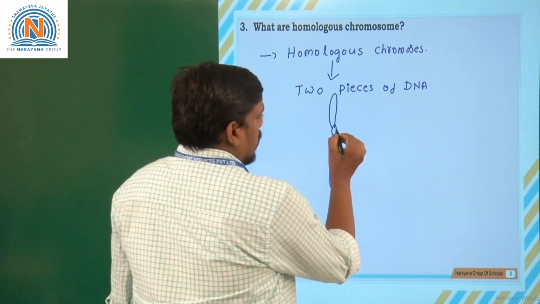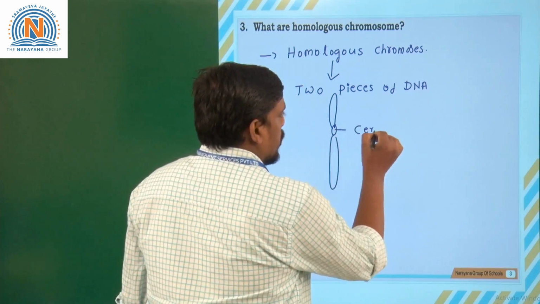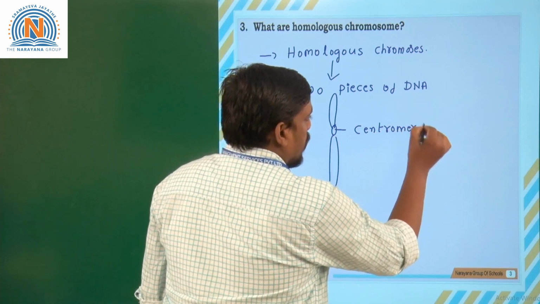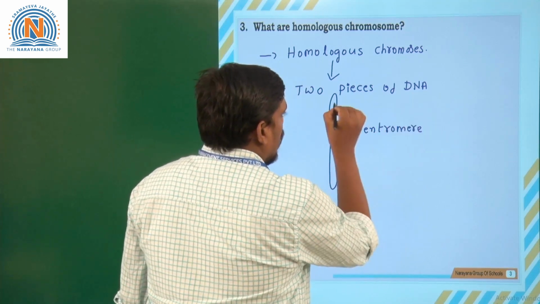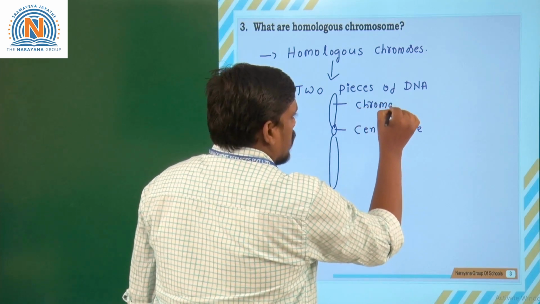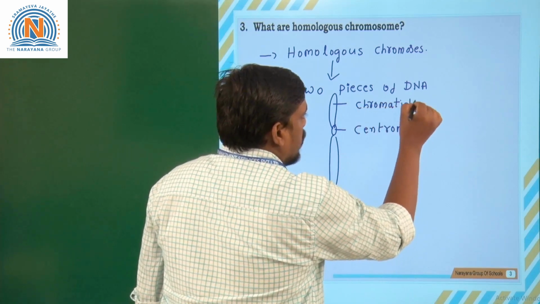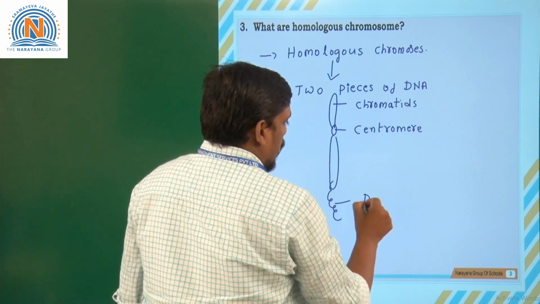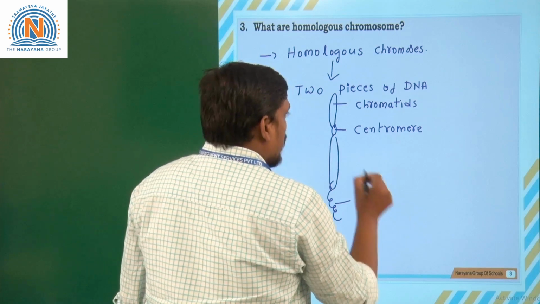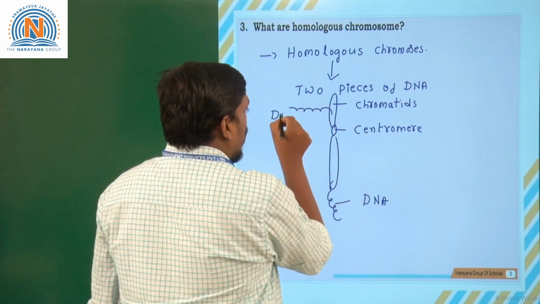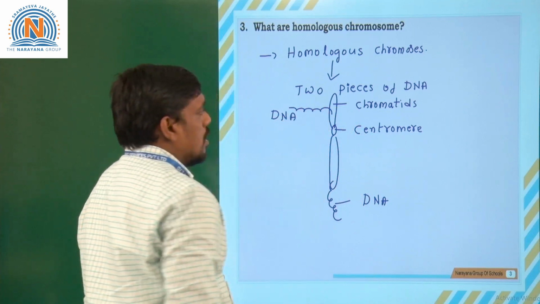The center of the chromosome is called the centromere and the branches are called chromatids. Each chromatid of a chromosome produces one strand of DNA. So, these two pieces of DNA, and from the other chromosome also one more DNA fragment comes out during cell division.